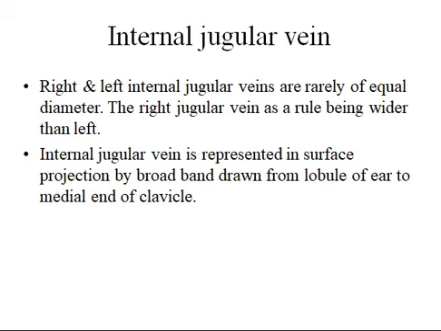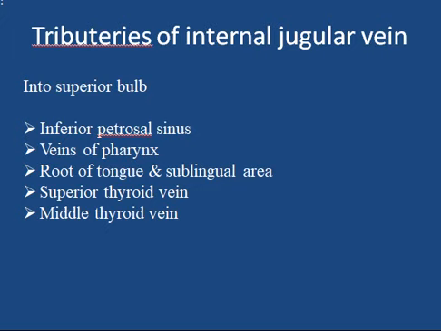The right and left internal jugular veins are rarely of equal diameter, the right jugular vein as a rule being wider than the left. The difference in caliber is caused by asymmetry of the sinuses of the dura mater. Now coming on to the tributaries of the internal jugular vein into the superior bulb. Number one is the inferior petrosal sinus, then veins of the pharynx, root of the tongue and sublingual area, superior thyroid vein, and middle thyroid vein.